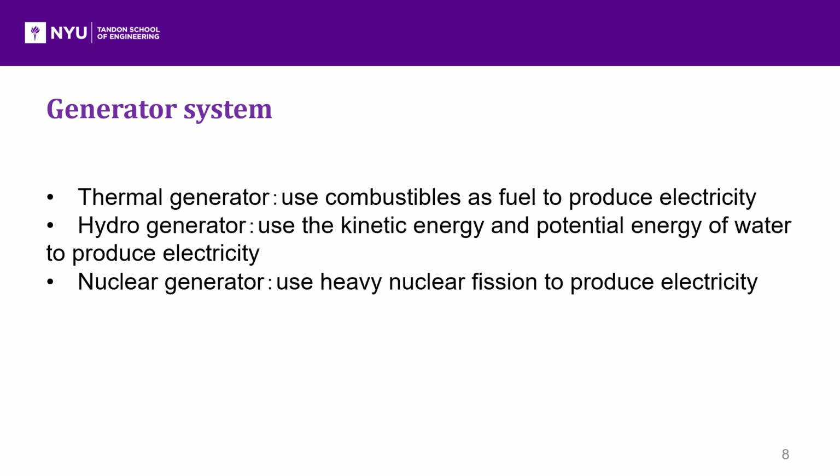As is known, generators convert primary energy into electrical energy, and there are many different ways to provide electricity. The hierarchy of the system can be divided into three main classes: thermal generator, hydro generator, and nuclear generator. A thermal generator uses combustibles as fuel to produce electricity, coal for example.